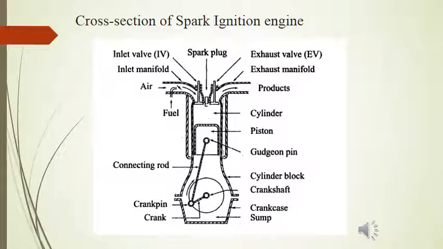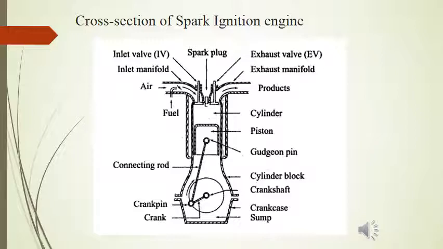Then the products of combustion or exhaust gases are scavenged out of the engine through exhaust manifold. Manifold is nothing but complex pipes. So through inlet manifold, air fuel mixture rushes into the cylinder, whereas exhaust manifold facilitates the scavenging of the products of combustion or exhaust gases.